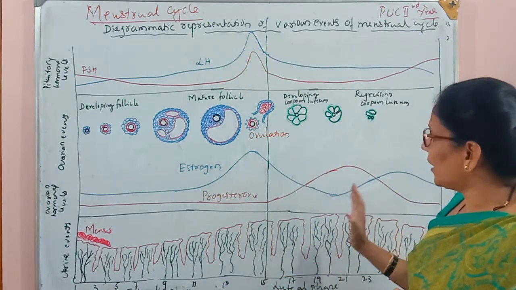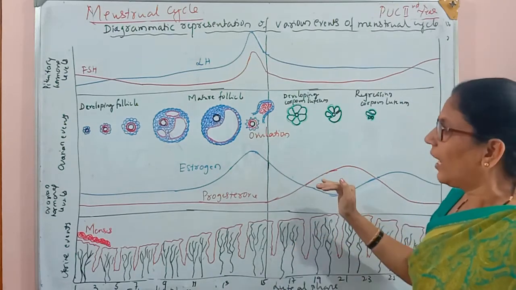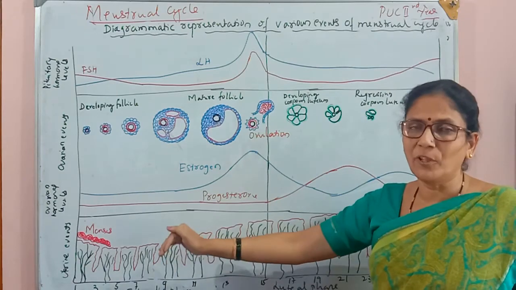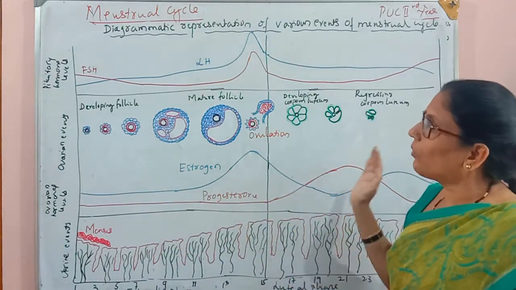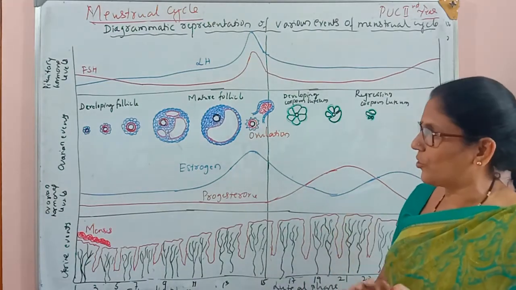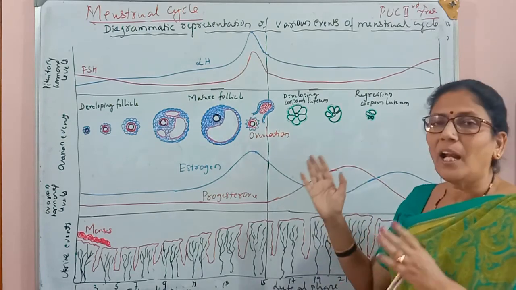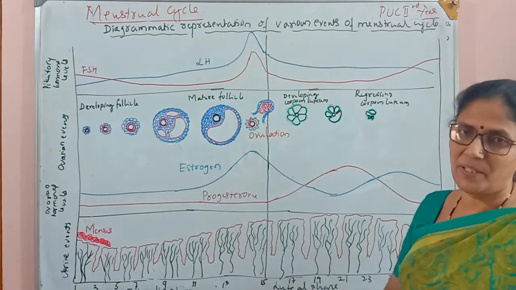If fertilization does not happen, the progesterone and estrogen levels decrease, and the next menstrual cycle starts with the initiation of menses. All the events we have discussed in the explanation of the menstrual cycle we have drawn here and understood through this flow chart or diagrammatic representation.